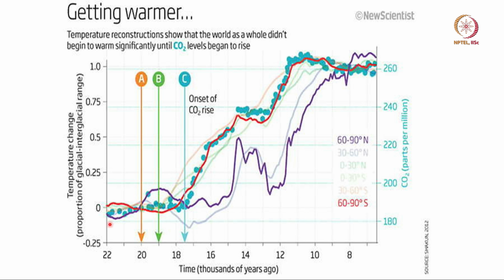The southern polar region shows somewhat smooth variation in temperature from the last ice age to the Holocene, but the northern hemisphere in this purple line shows all kinds of ups and downs. Okay? And this down is due to the Younger Dryas cold event. This is the Bølling-Allerød warm event. So these fluctuations do not occur in Antarctica.